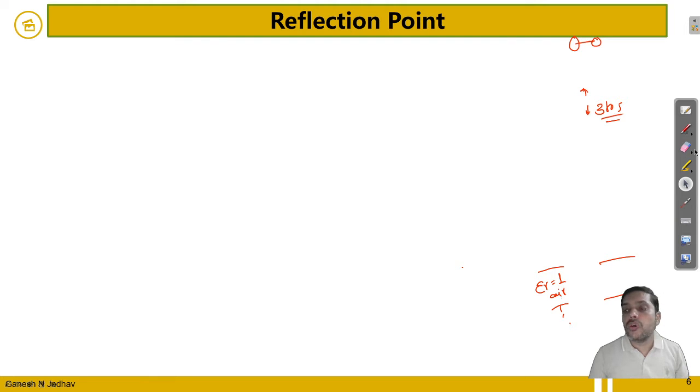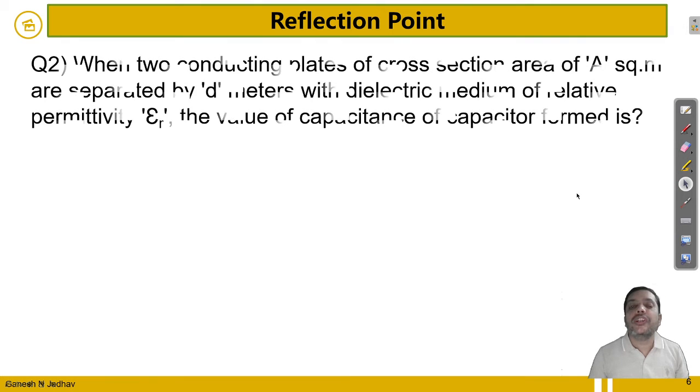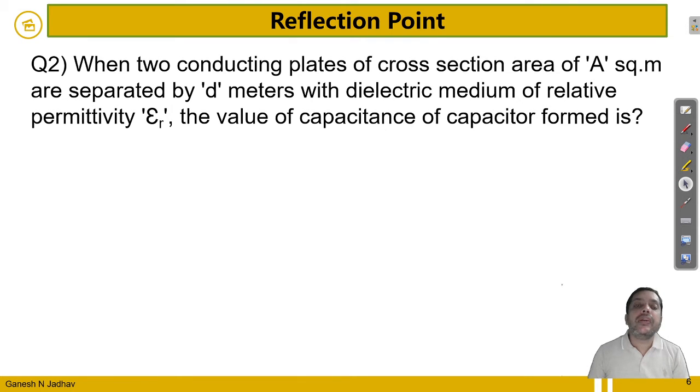Again we have a reflection point. You have to answer this question. Pause the video for some duration, think over it and answer. When two conducting plates of cross sectional area a square meter are separated by d meter with a dielectric medium of relative permittivity epsilon r, the value of the capacitance of the capacitor formed is. So what is given in this problem? We have two plates and the area of this is a meter square.